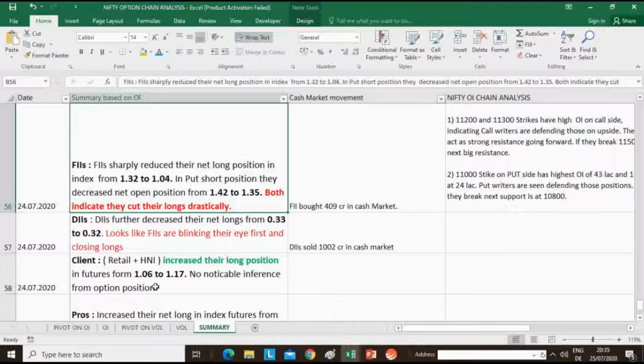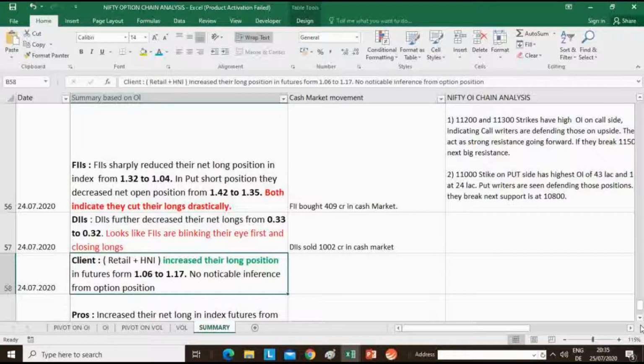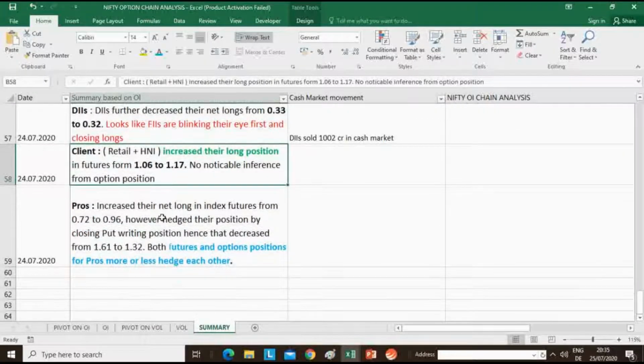No noticeable inference can be made on option position, but what happened was FIIs are sellers, DIIs are sellers and clients, which are you and me, opening Zerodha and Upstox and all the other brokerage accounts, and HNIs, they have been bullish. That's a warning to us. So now you understand how the market is positioned.